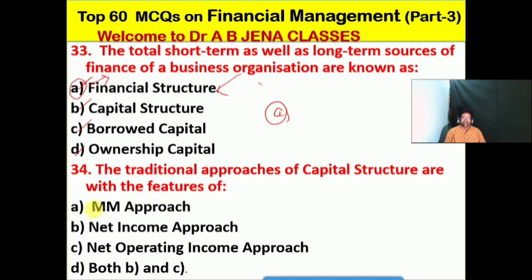So next one हम देखेंगे, the traditional approaches of capital structure are with the features of what? A, MM approach, B, it's the net income approach, C, it's the net operating income approach, D, it's both B and C. No doubt friends, so D is the right option for this MCQ. The traditional approaches of capital structure are what? That is the net income approach as well as the net operating income approach.